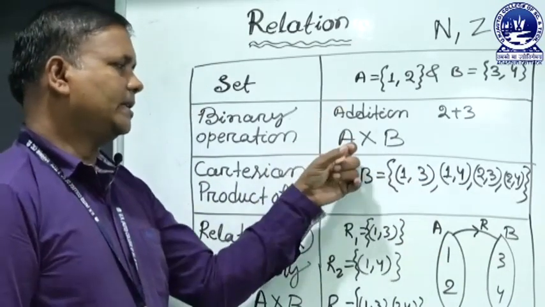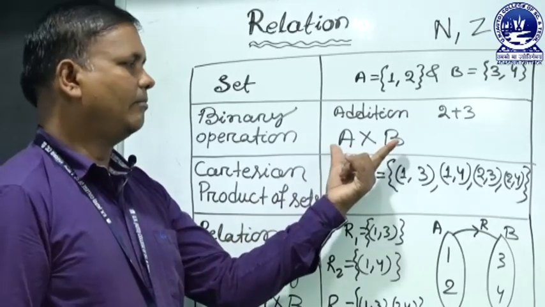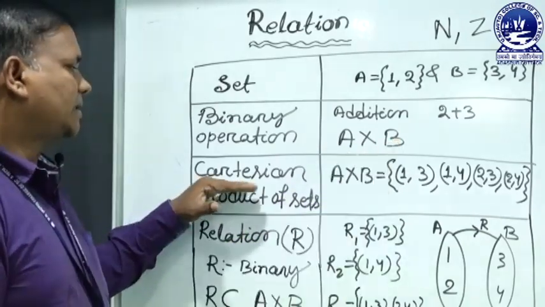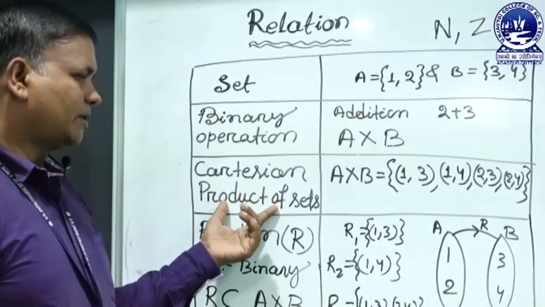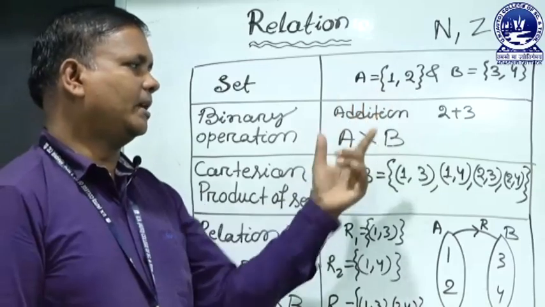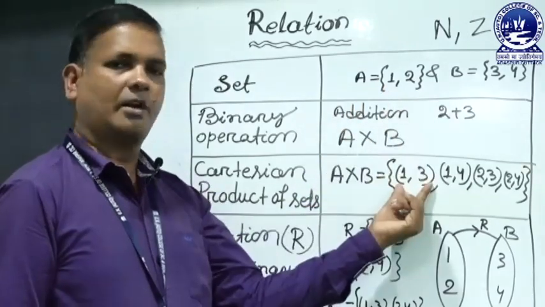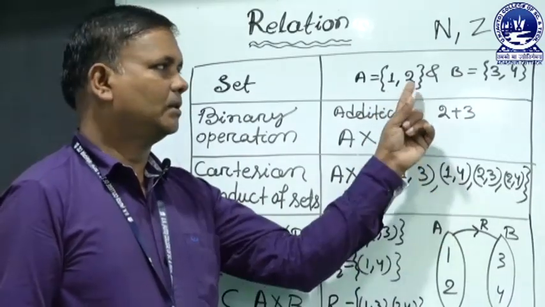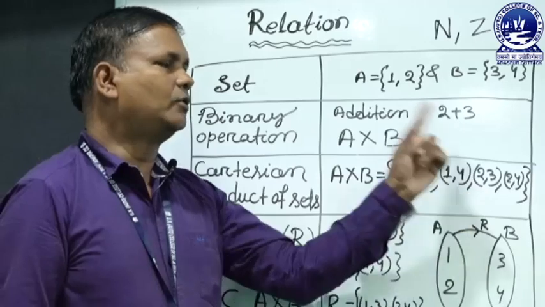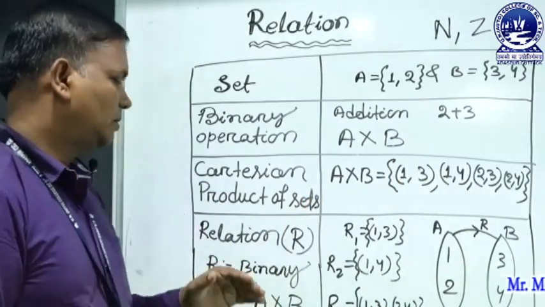Similarly, in sets there is a binary operation, that is the Cartesian product A cross B. It is a binary operation. What is the Cartesian product set? If A and B are two sets, then A cross B is equal to (1, 3), this is an ordered pair, (1, 4), another ordered pair, then (2, 3) and (2, 4). This is the Cartesian product.